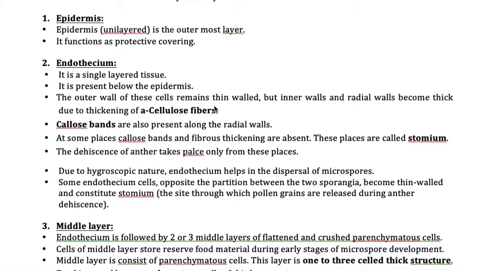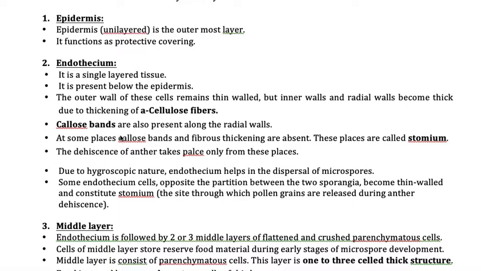Hope you understand. So the inner layers consist of what? The inner layer has cellulose fibers and callose bands, and the outer side will be very thin. But remember, I told you one point you need to remember. Yes, I am coming to that point.